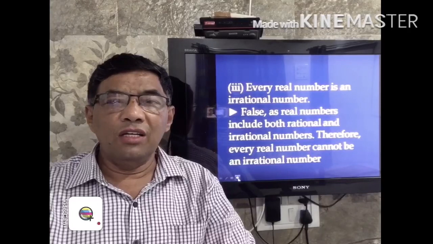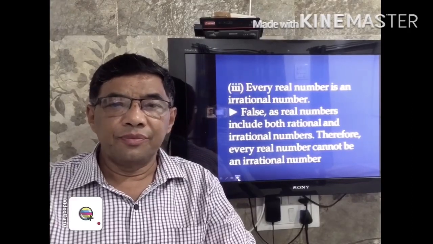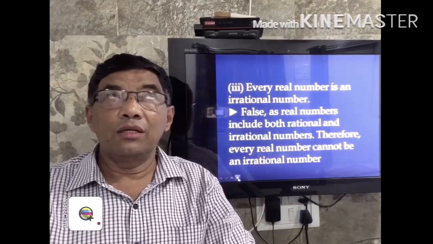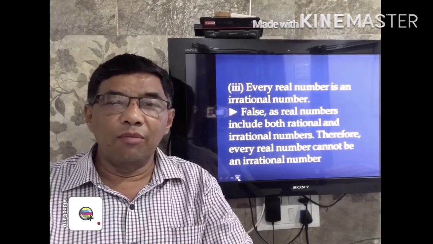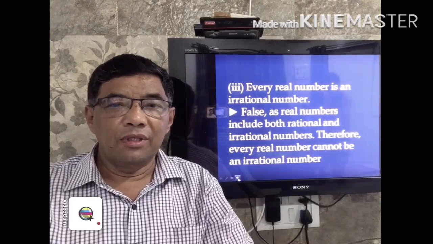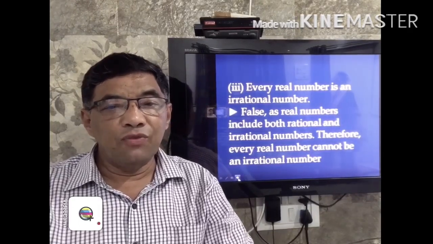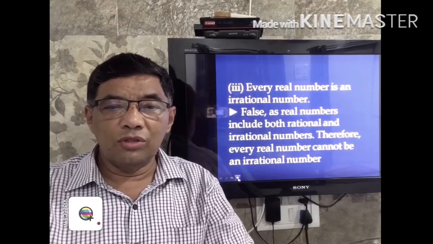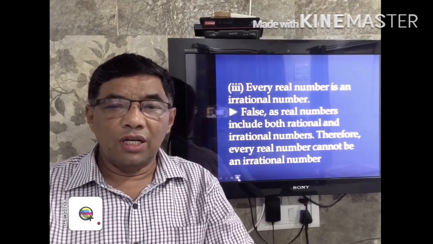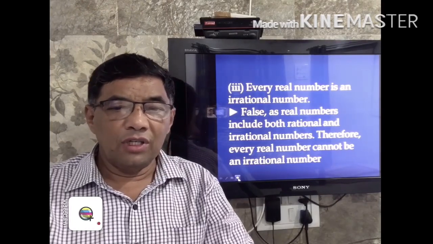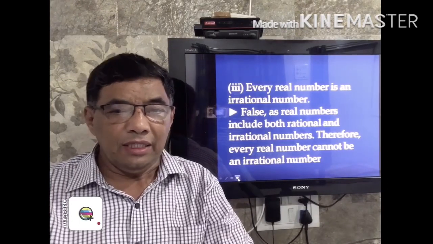Now we see the third. Every real number is an irrational number. This statement is false, as real numbers include both rational and irrational numbers. Therefore, every real number cannot be an irrational number.